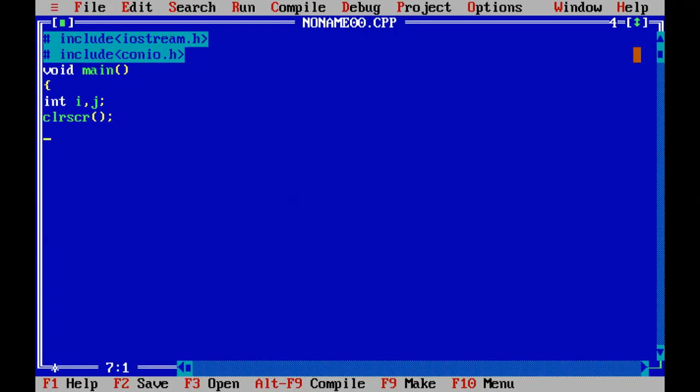After that we are using for i equal to 1, semicolon, i less than or equal to 5, and i plus plus.